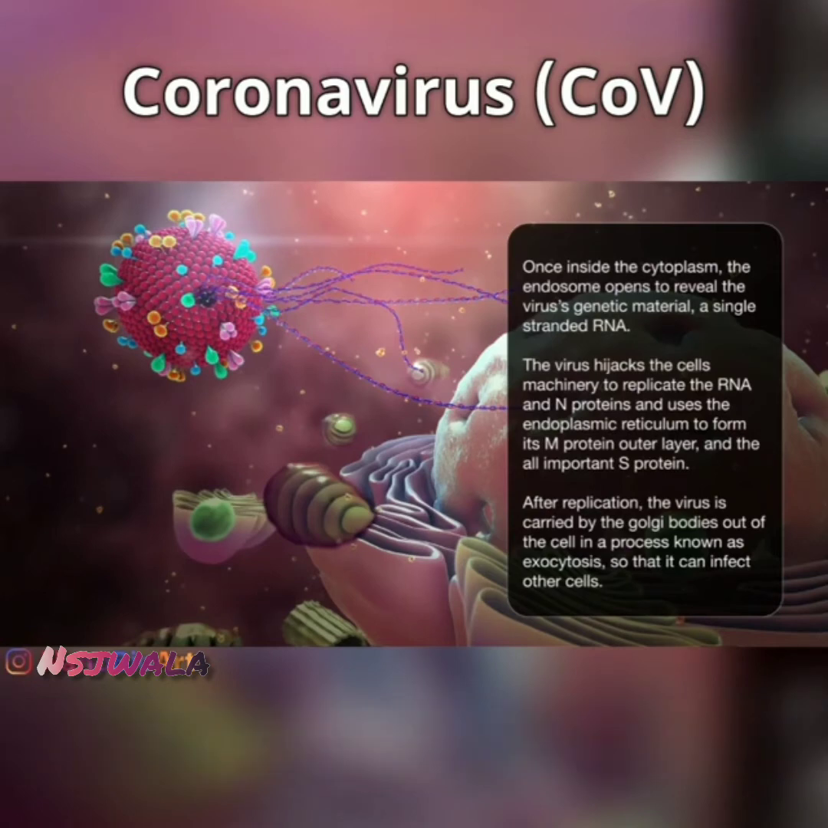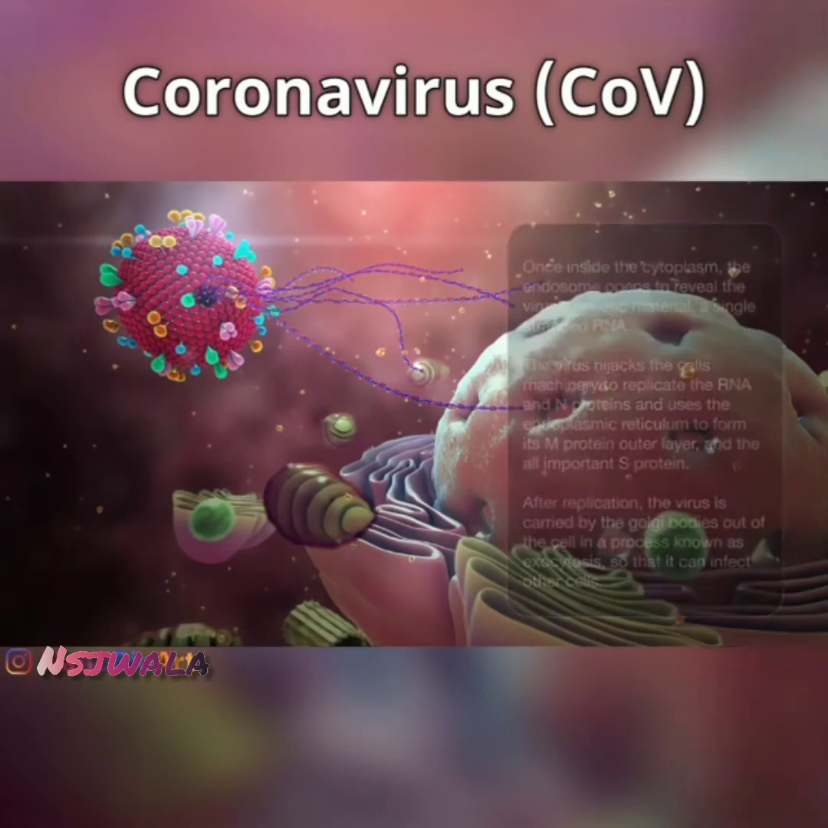Once inside the cytoplasm, the endosome opens to reveal the virus's genetic material, a single-stranded RNA. The virus hijacks the cell's machinery to replicate the RNA and N proteins, and uses the endoplasmic reticulum to form its M protein outer layer, and the all-important S protein. After replication, the virus is carried by the Golgi bodies out of the cell in a process known as exocytosis, so that it can infect other cells.